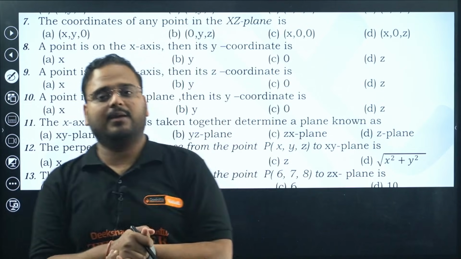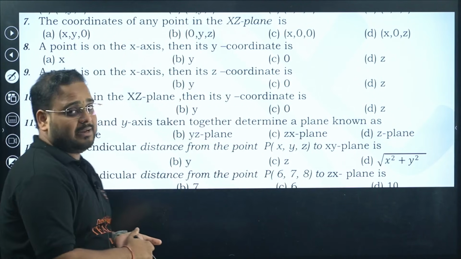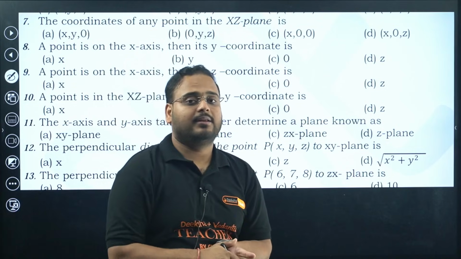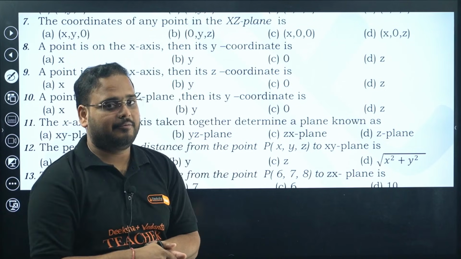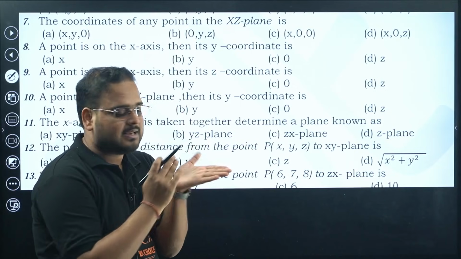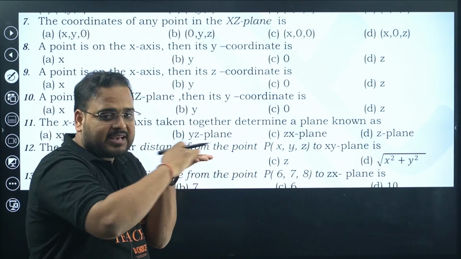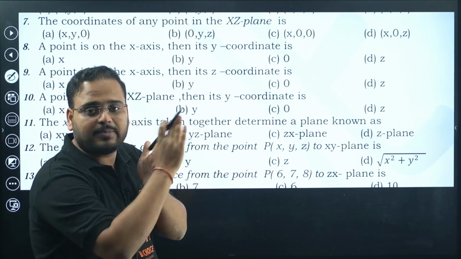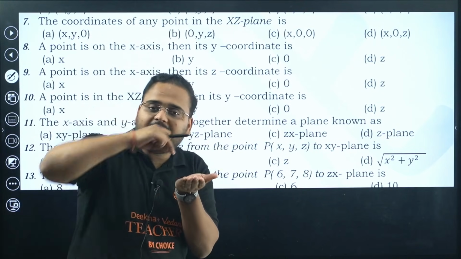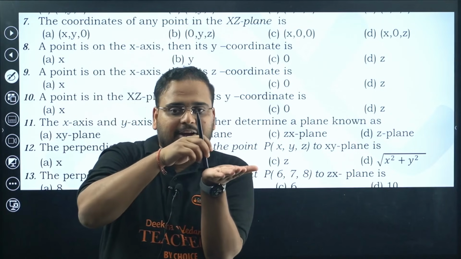Think about it. The coordinates of any point in XZ plane. Where is the XZ plane, sir? Let's say this is the x-axis, and the vertical one is my z-axis. The XZ plane is this, my palm is the XZ plane. Then any point in this plane will have y coordinate as 0, because this will be my y coordinate.